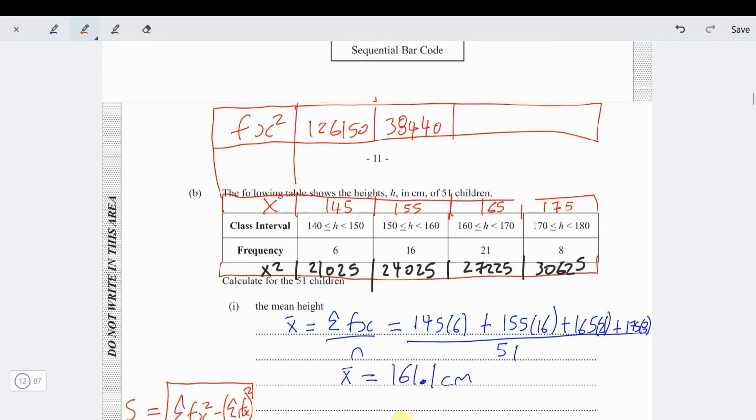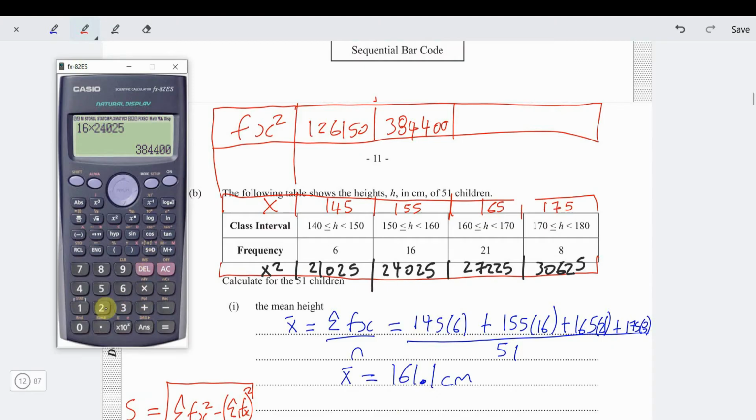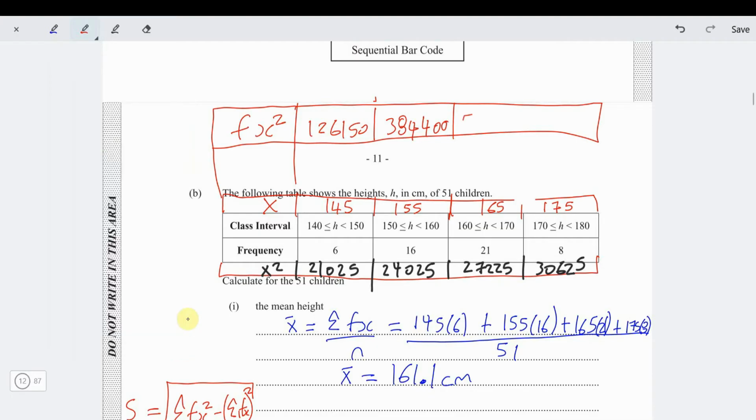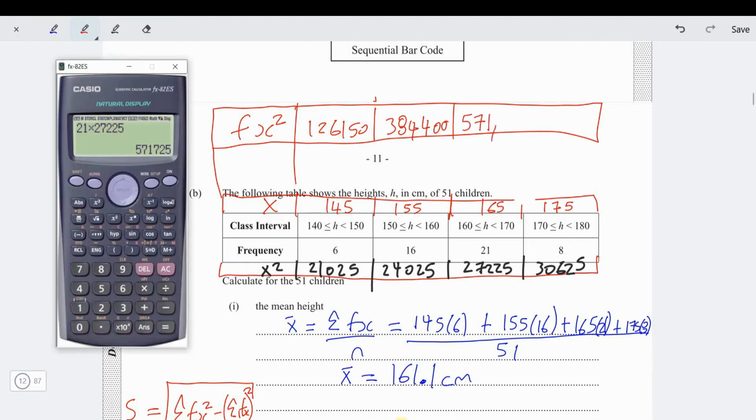And then we need to work out 21 times 27,225. And we get 571,725.